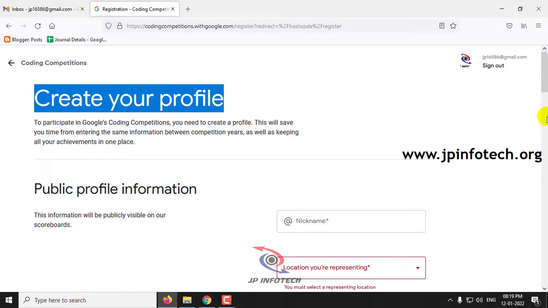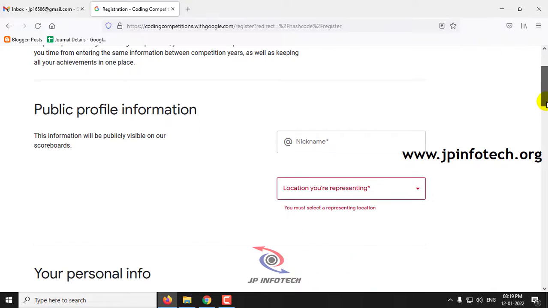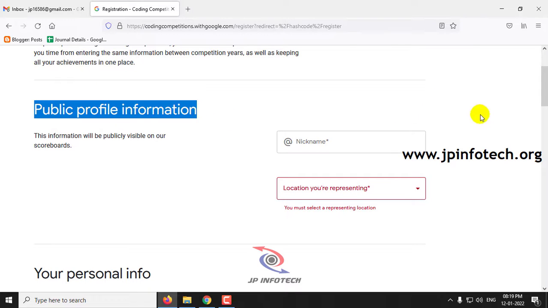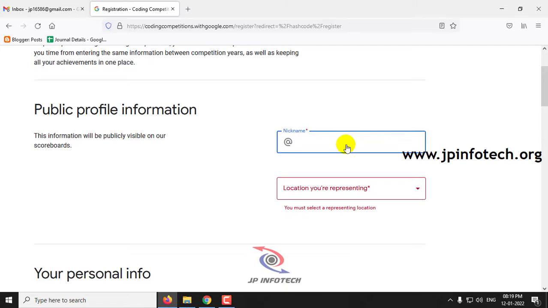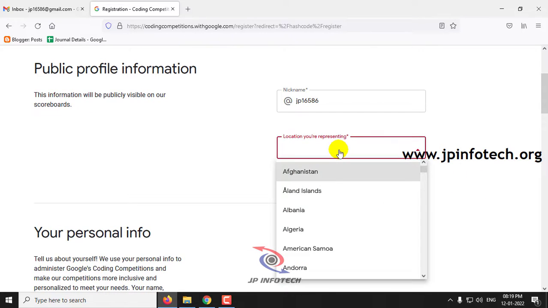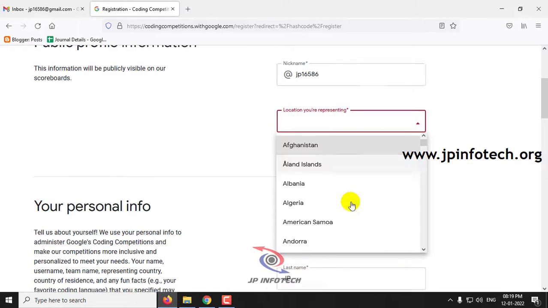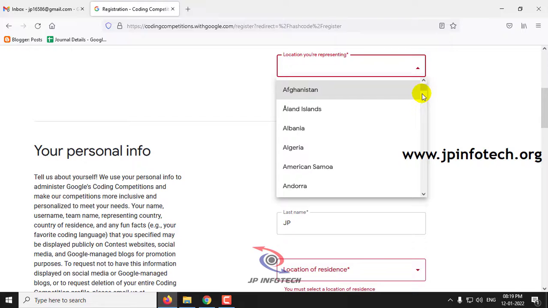So this is the main part. You need to create your profile first. Here you can see the public profile information, where the first thing is to create a nickname for yourself which is not used by any other person. So let me create a nickname. And for the location you are representing, you need to select your country. As I am from India, let me select India.